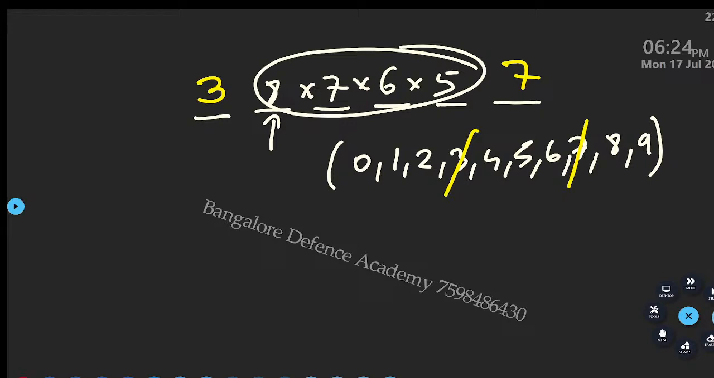Fine. So these are the basic questions of permutation and combination. Then the next chapter is probability. Okay, that we'll do tomorrow.